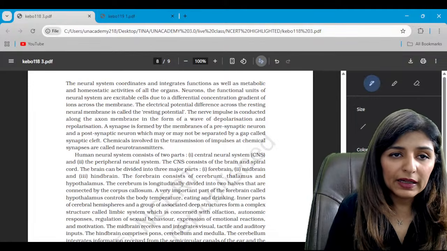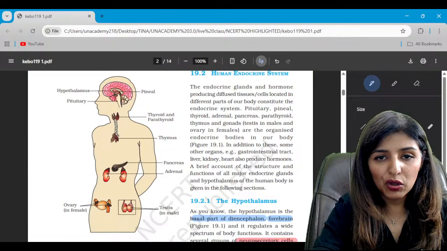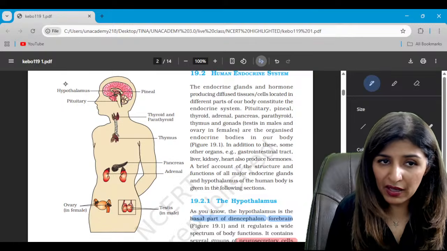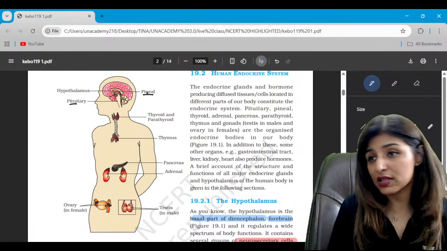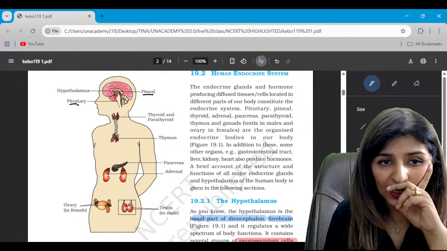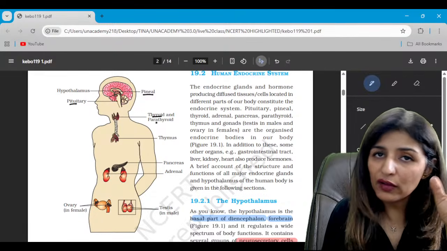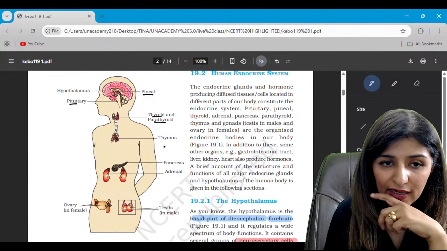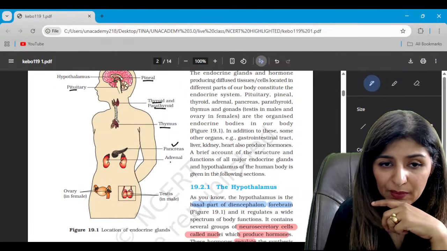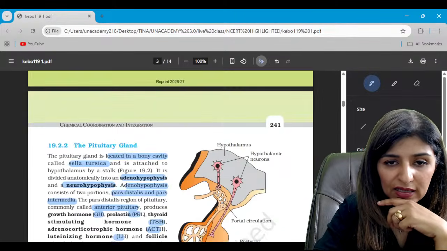So with this we complete this chapter, and last but not least, let's look at the diagrams of the human endocrine system. These are the different glands. On the ventral side, guys, we have the pituitary gland, and on the dorsal side we have the pineal gland. Then this gland is the thyroid gland, and on the dorsal side of the thyroid gland itself we have four parathyroid glands. This is the bilobed thymus, this represents the leaf-shaped pancreas, above the kidneys are the adrenal glands, and these are the gonads, ovaries in females and testes in males.